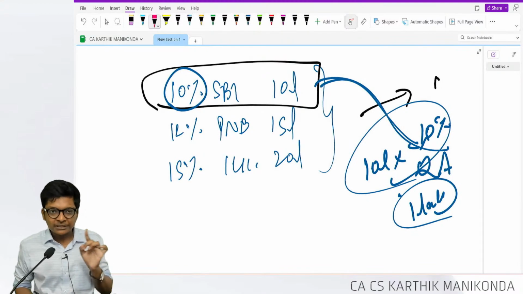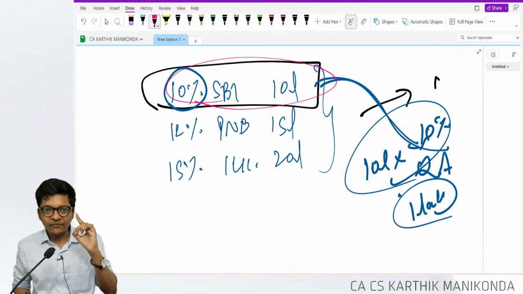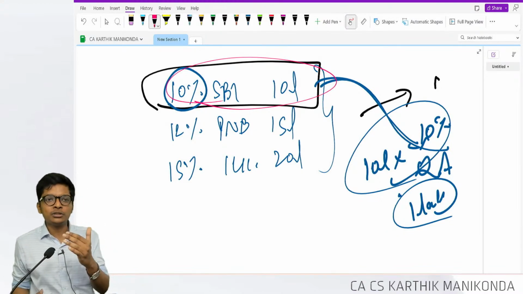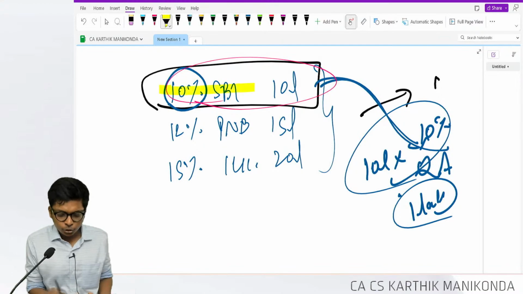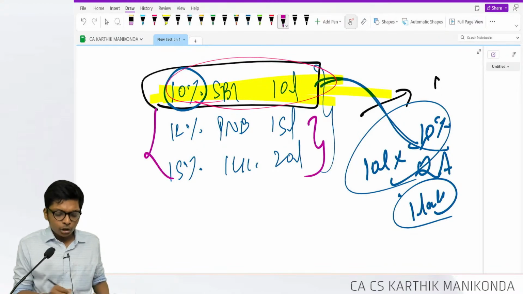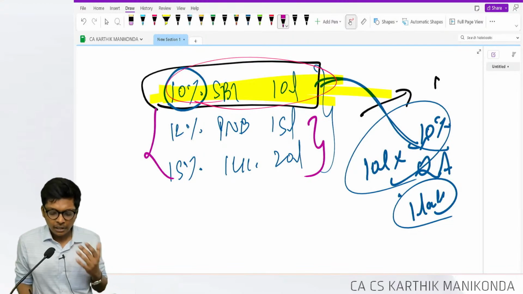And whenever there is a specific borrowing, use that first. Because imagine if you go to a movie, parents give you 500. First you will use that, then you use extra money. So first you use what is specifically available. Later, the general loan that we have, how to do it?